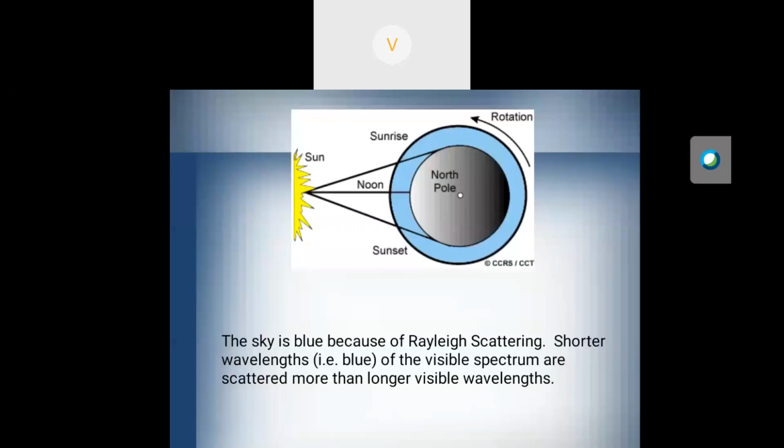The sky is blue because of Rayleigh scattering. Whenever the satellite is acquiring the blue band, shorter wavelengths of the visible spectrum are scattered more than the longer visible wavelengths. Because the sky is also blue in color, whenever the satellite is receiving information from the blue band, shorter wavelengths are scattered more than the longer wavelengths, so that error will happen in the satellite images.